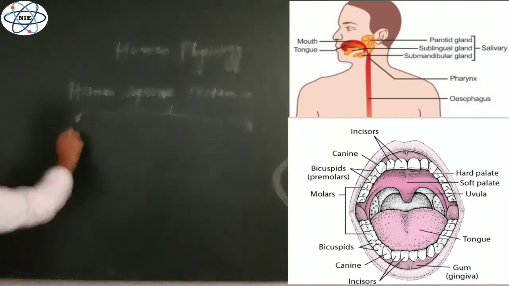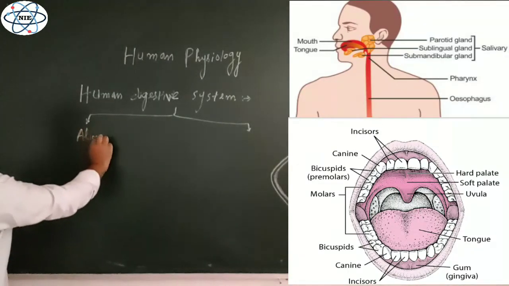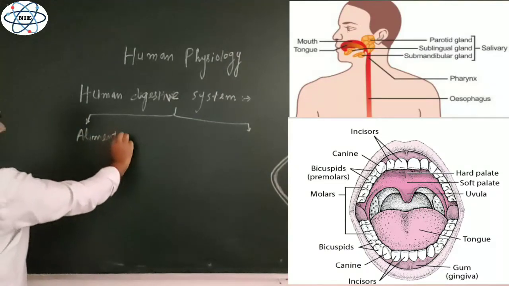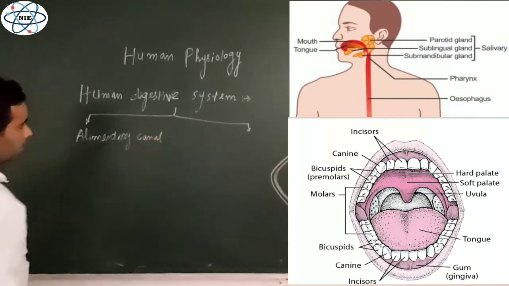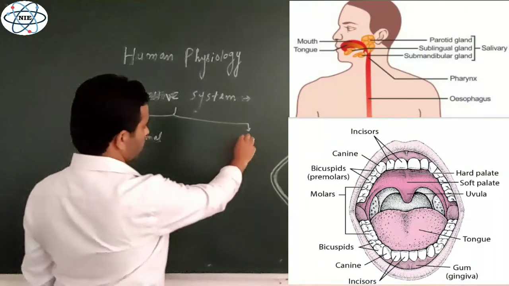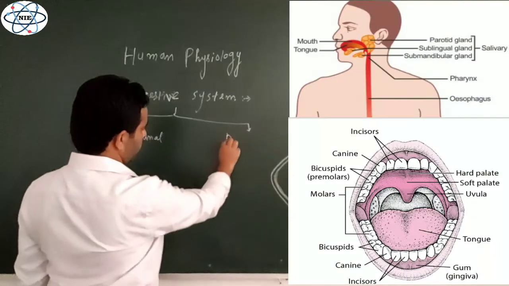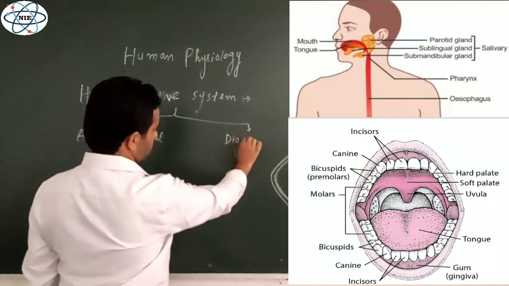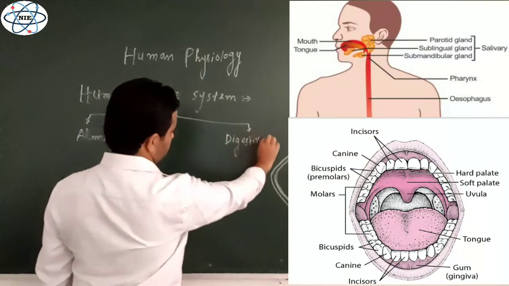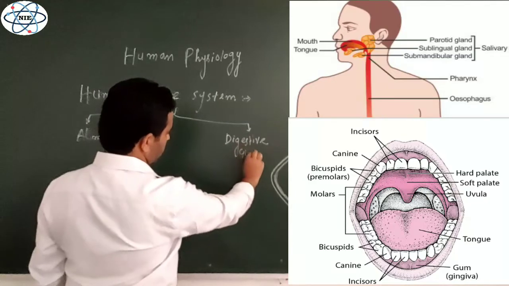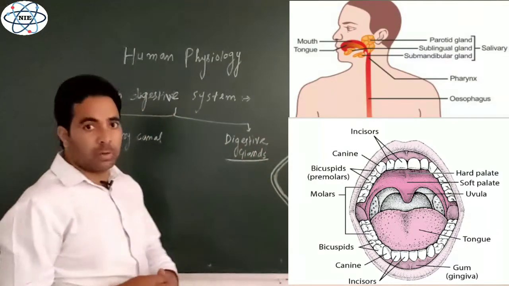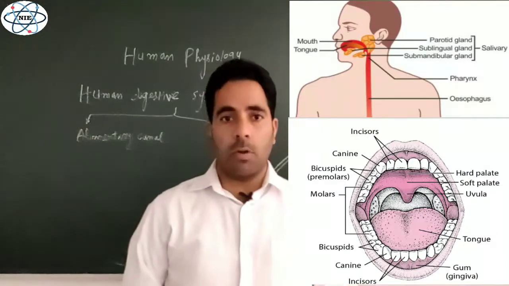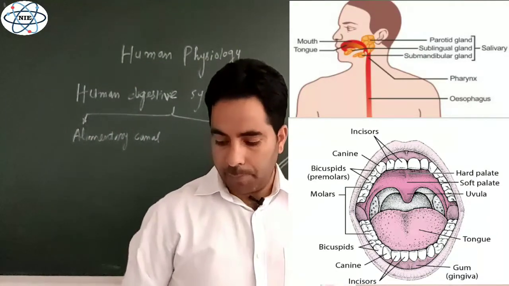First we will discuss alimentary canal, and then we will move on to the digestive glands which are associated with alimentary canal and produce the various types of secretions, enzymes for the process of digestion, right?